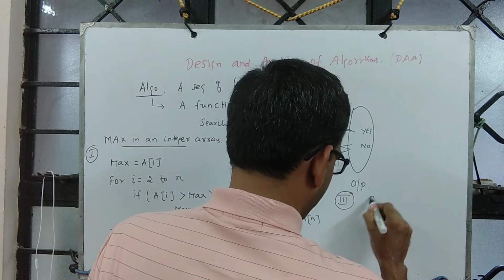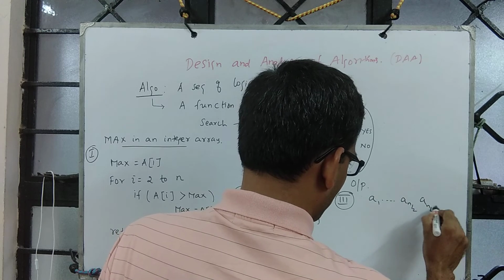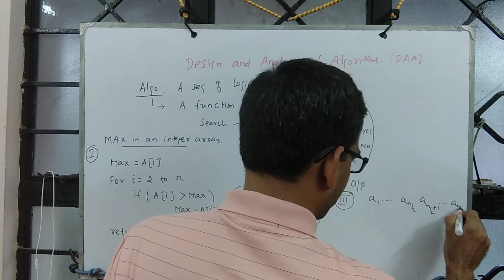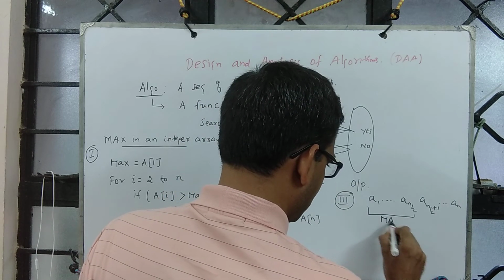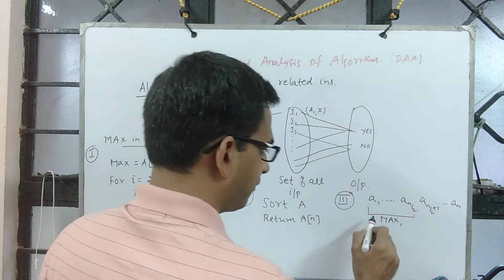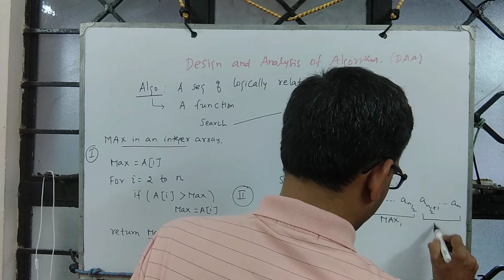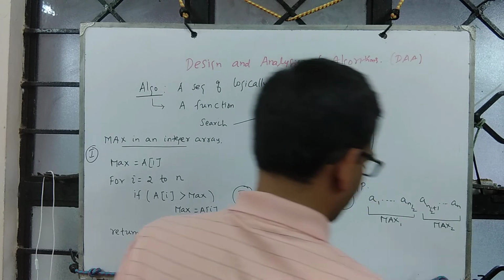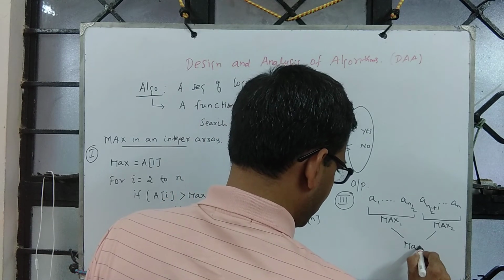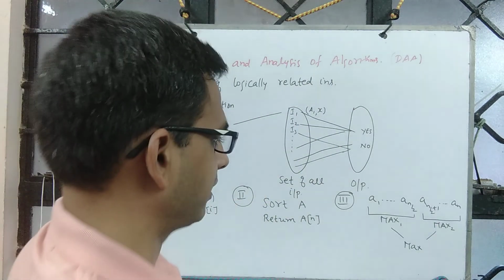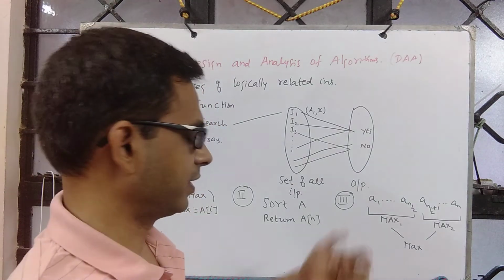There are n elements in an array, A1 up to An. Let me find the max for this, meaning find the maximum in the first half of the array, A1 to A of n by 2, and find the maximum in the second half of the array, A of n by 2 plus 1 up to An. Then compare these two maxima to return the ultimate maximum, or the maximum for the given array. This is approach number 3.